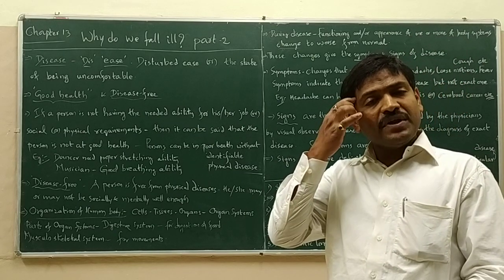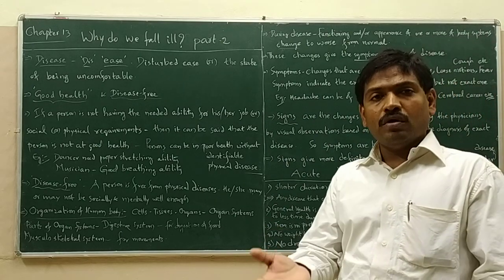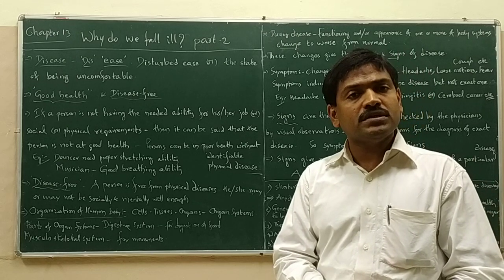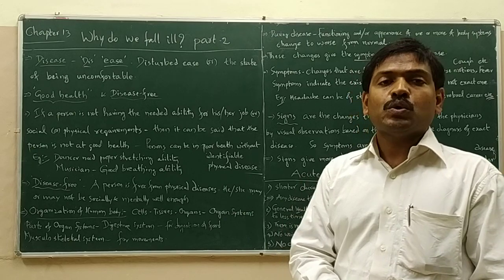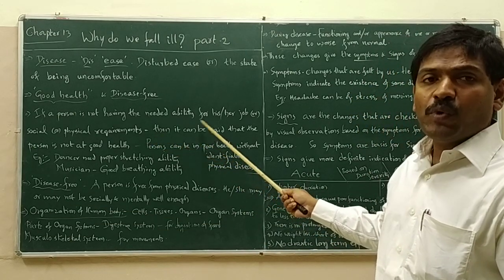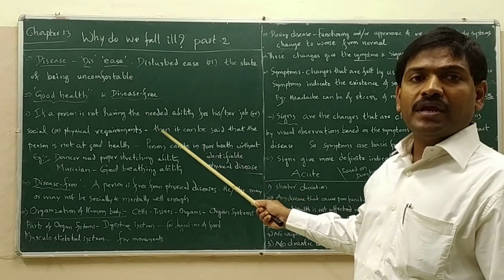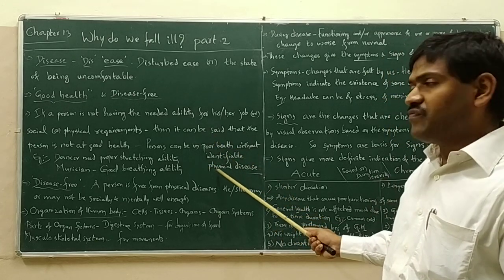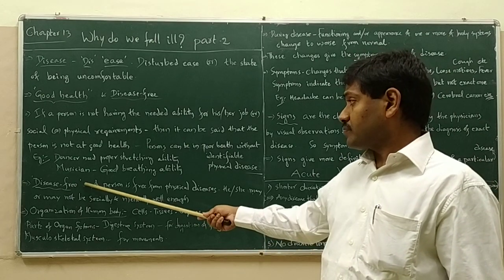If that good breathing ability is not there, then even though there is no other identifiable physical disease in that person, still we can say that the person is not at good health. That means persons can be in poor health without identifiable physical disease.